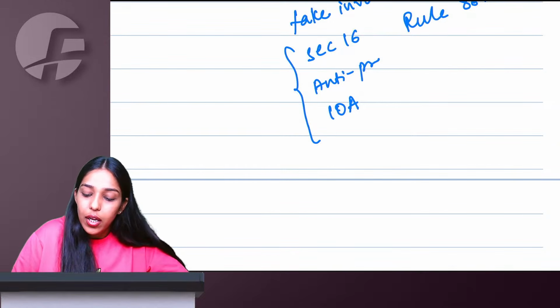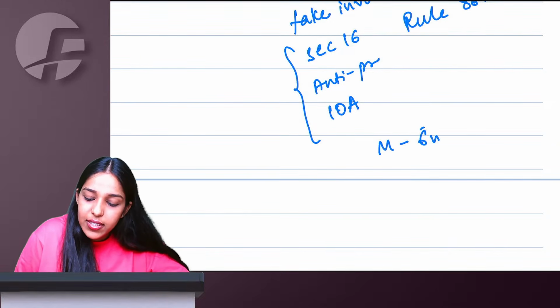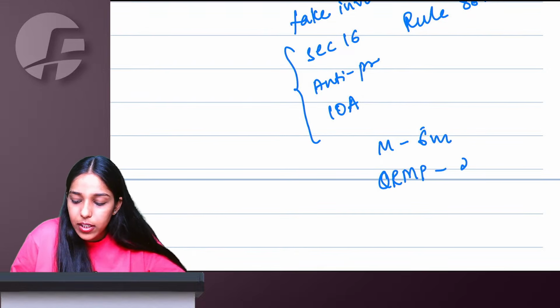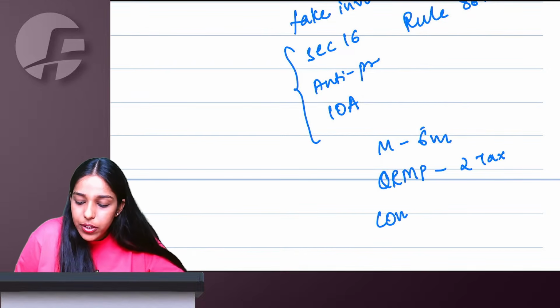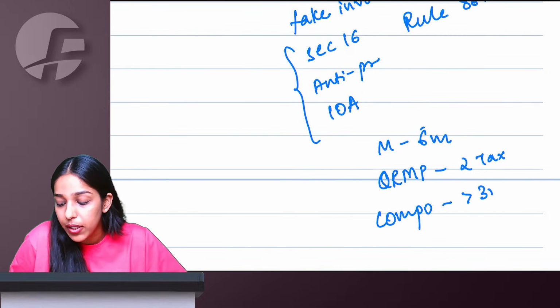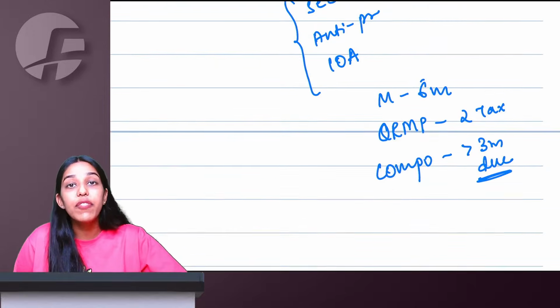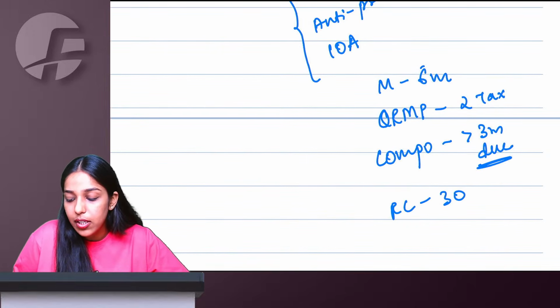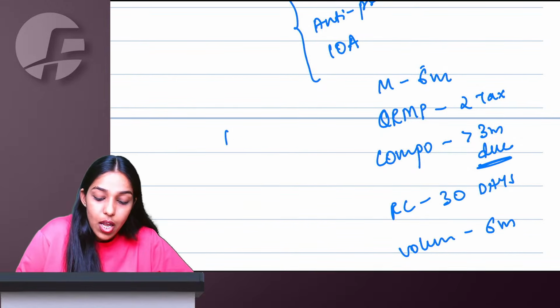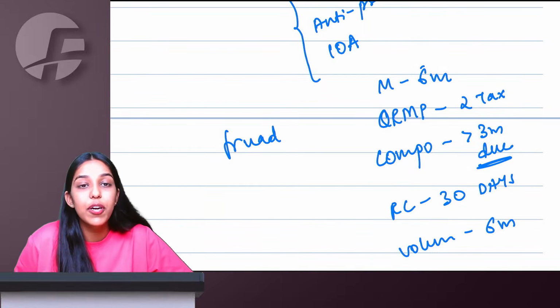Or let us say you are a monthly return filer, it's been 6 months consecutively you are not filing return. A QRMP person, 2 tax periods not filing return. A composition person is just required to file one return in GSTR4, and that too 3 months overdue, the due date is gone, not filing return. After revocation of cancellation, within 30 days not filing return. Taken voluntary registration, but it's been 6 months you are not commencing your business. You have done fraud, willful misstatement, suppression of fact.